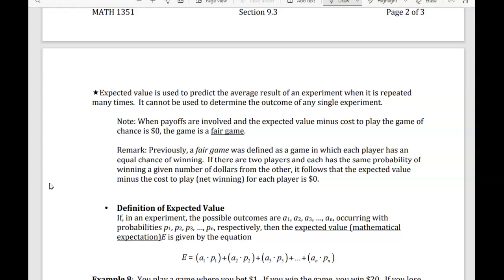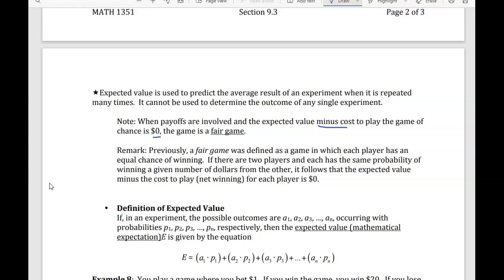When payoffs are involved and expected value minus the cost to play the game of chance is 0, the game is a fair game. Previously, a fair game was defined as a game in which each player has an equal chance of winning.